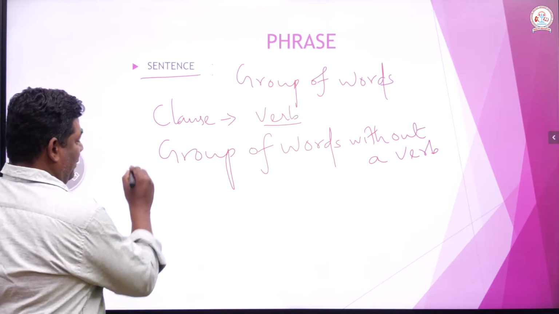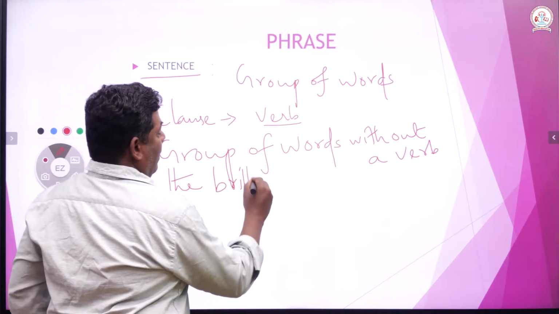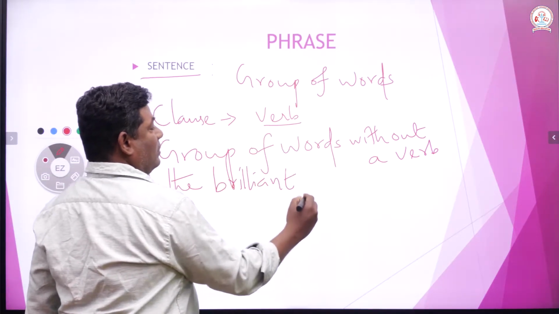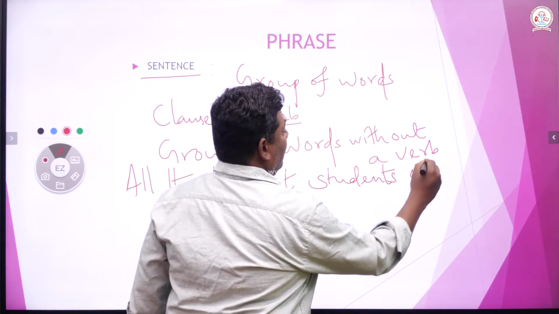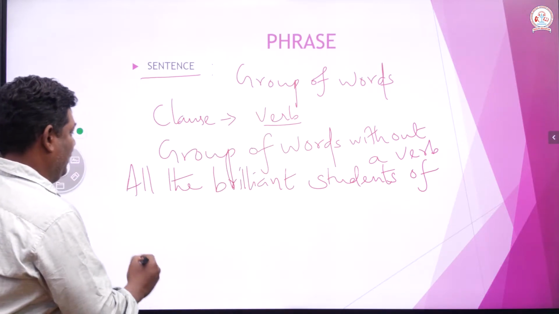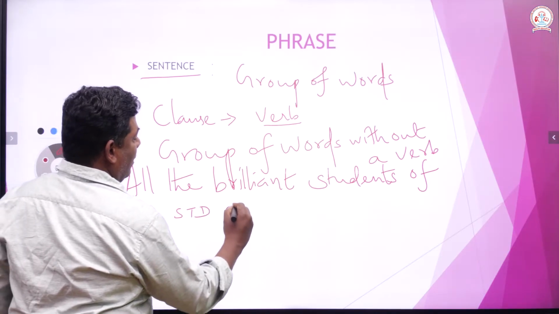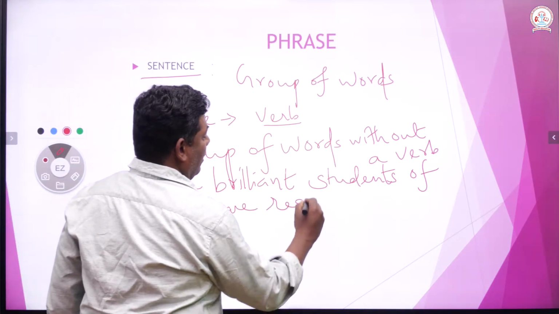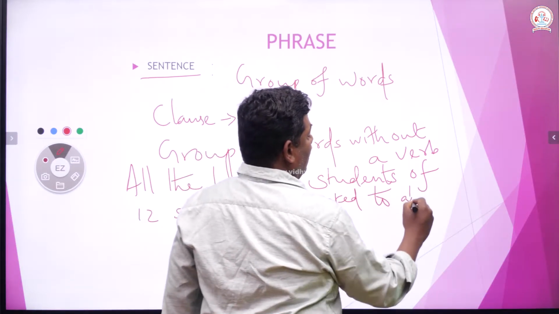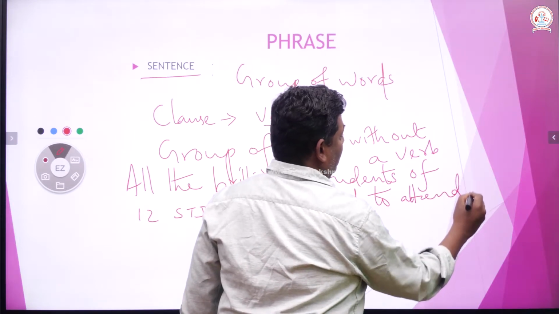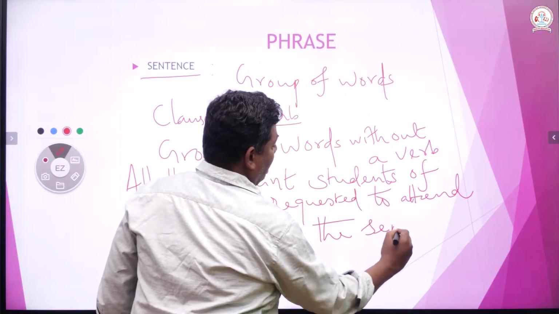I am writing: all the brilliant students of 12th standard are requested to attend the seminar.